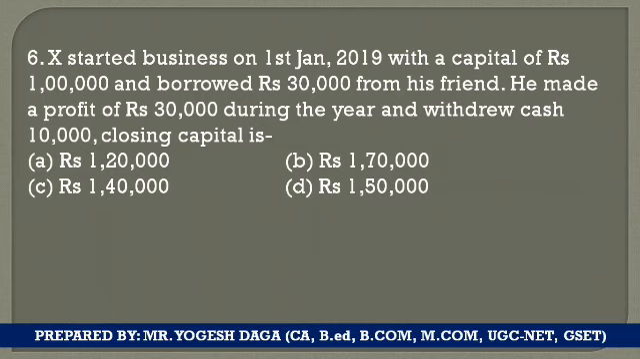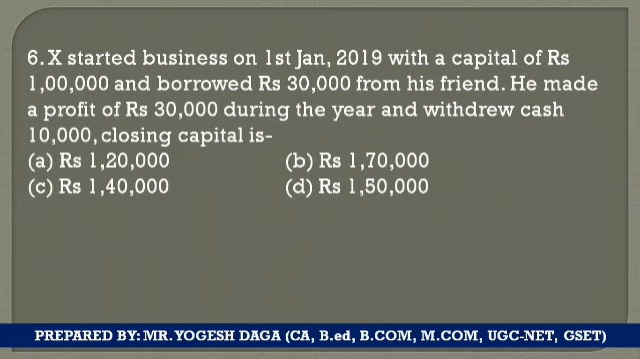Now students, we know what the closing capital is: opening capital plus any profit we have made and minus any drawings. Okay, so 1 lakh is the capital plus profit of rupees 30,000, and drawings of minus rupees 10,000. So 1 lakh plus 30 minus 10, we will get 1 lakh 20 as the answer, and here borrowed 30,000.